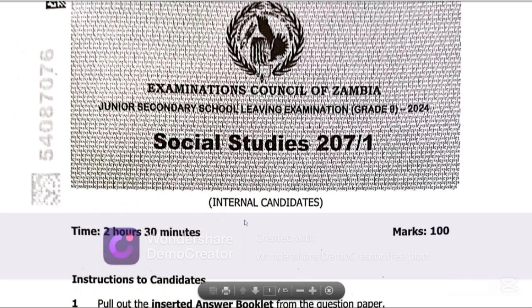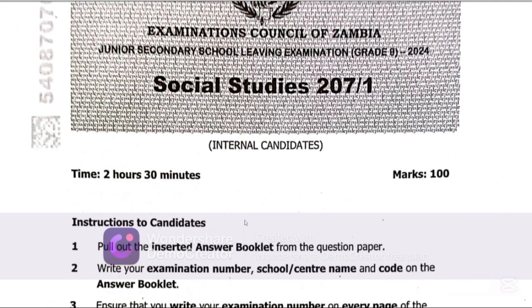So today I want us to look at Social Studies, that is the 2024 Grade 9 past paper. This is for internal candidates. When you are writing the exam, it is very important that you take time to go through the instructions, because instructions are part of the exam. This paper carries about 100 marks and the duration of the paper is 2 hours 30 minutes.